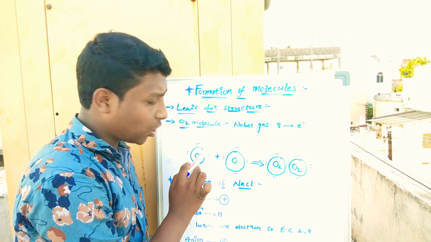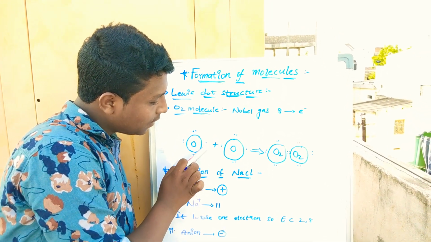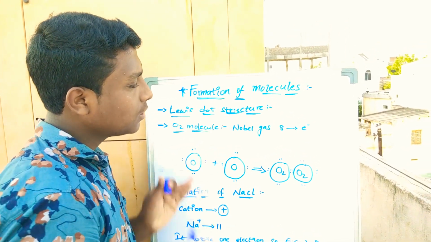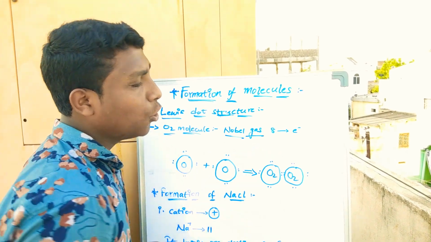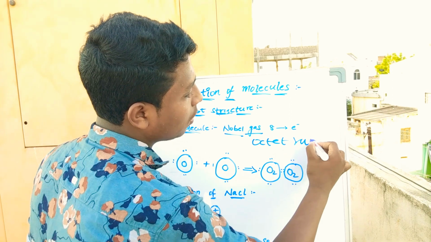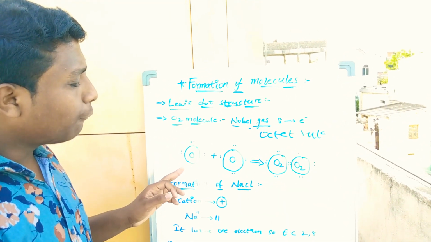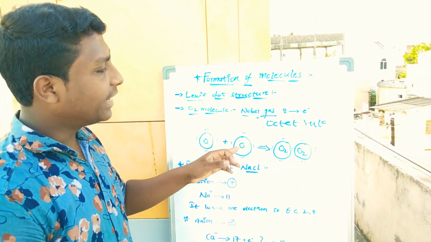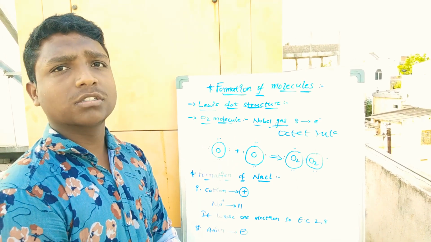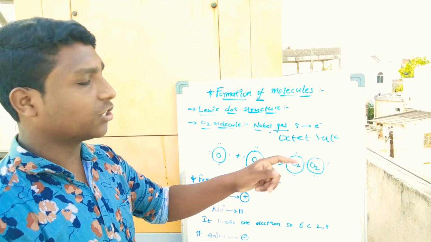Here there are 8 electrons: 1, 2, 3, 4, 5, 6, 7, 8. So it follows the octet rule. We conclude that in the formation of oxygen, it follows the octet rule because it contains 8 valence electrons, shown in the Lewis dot structure.